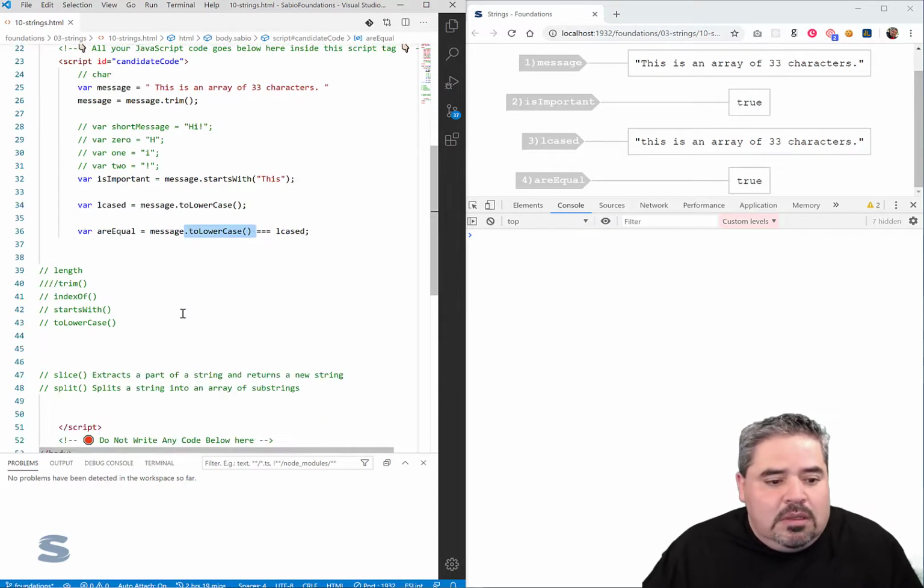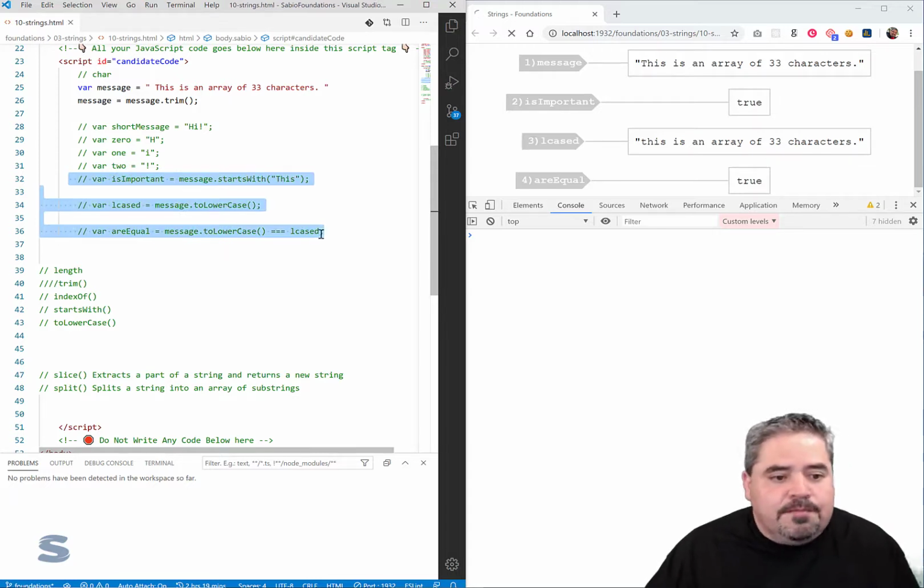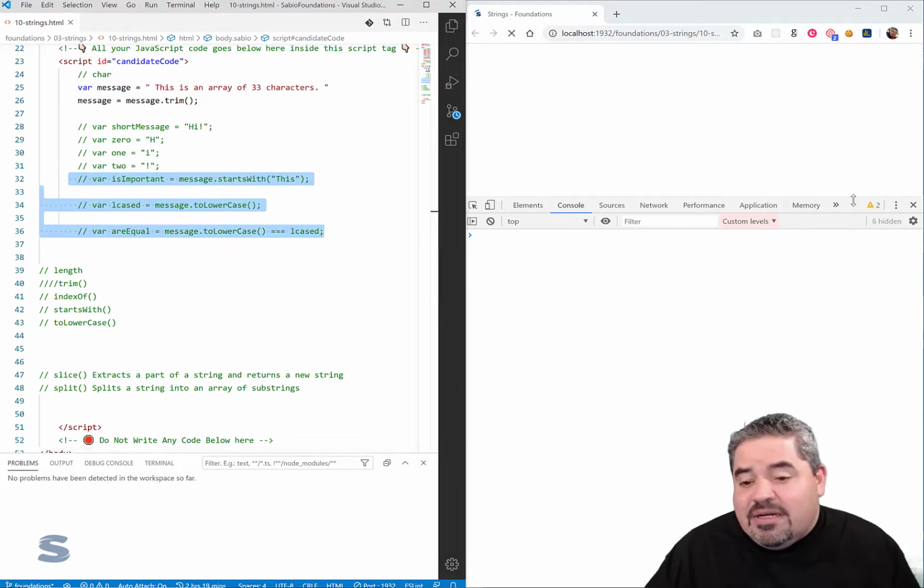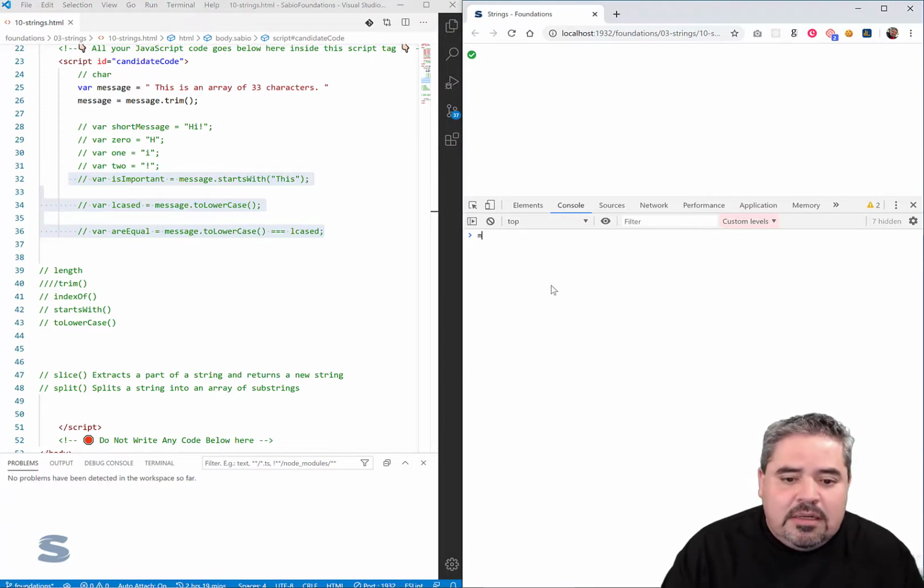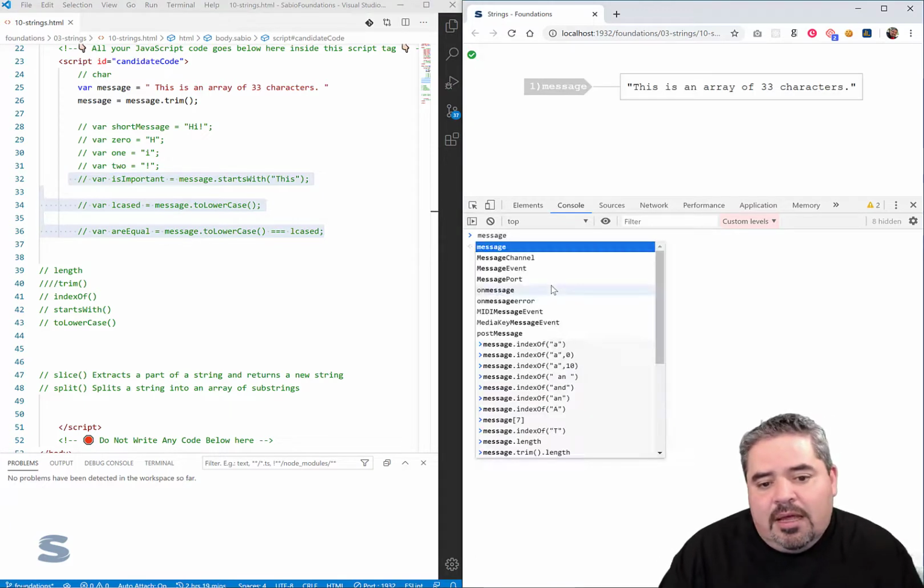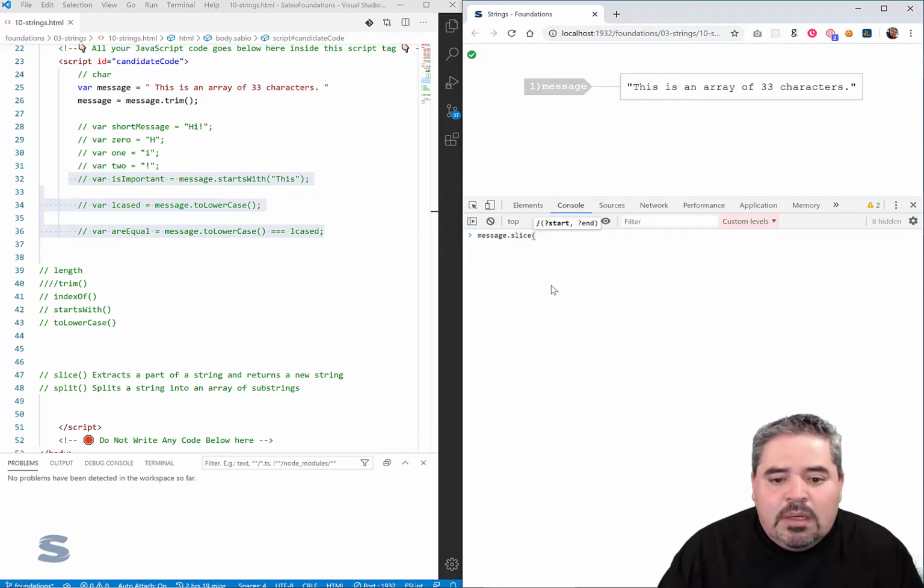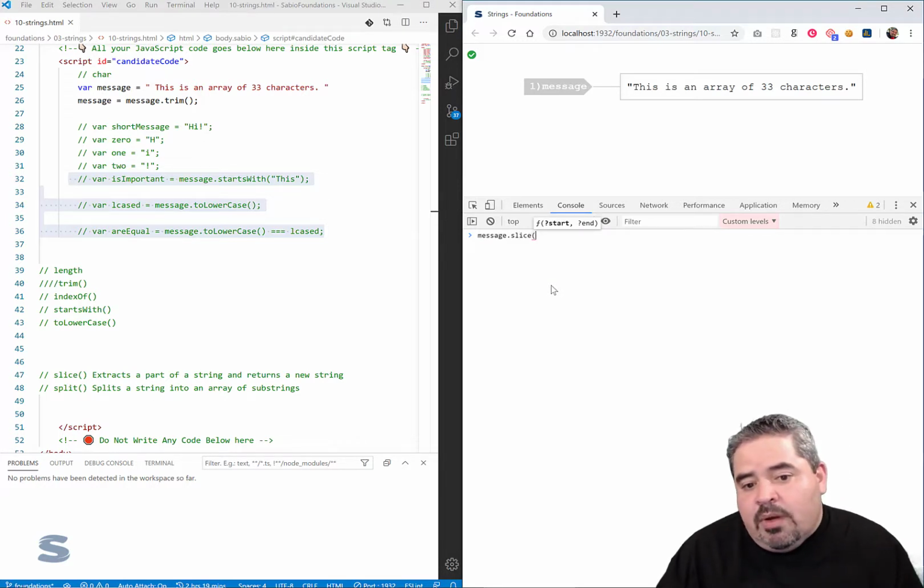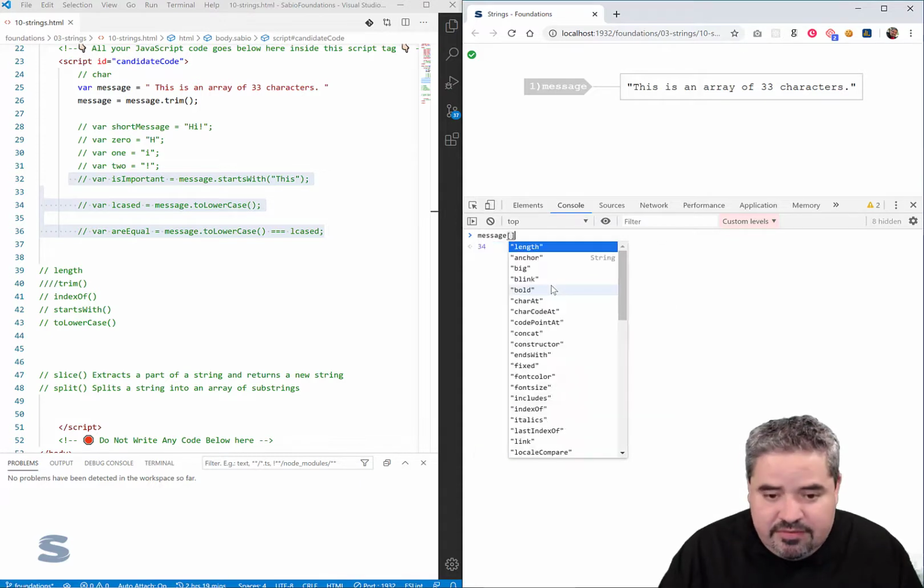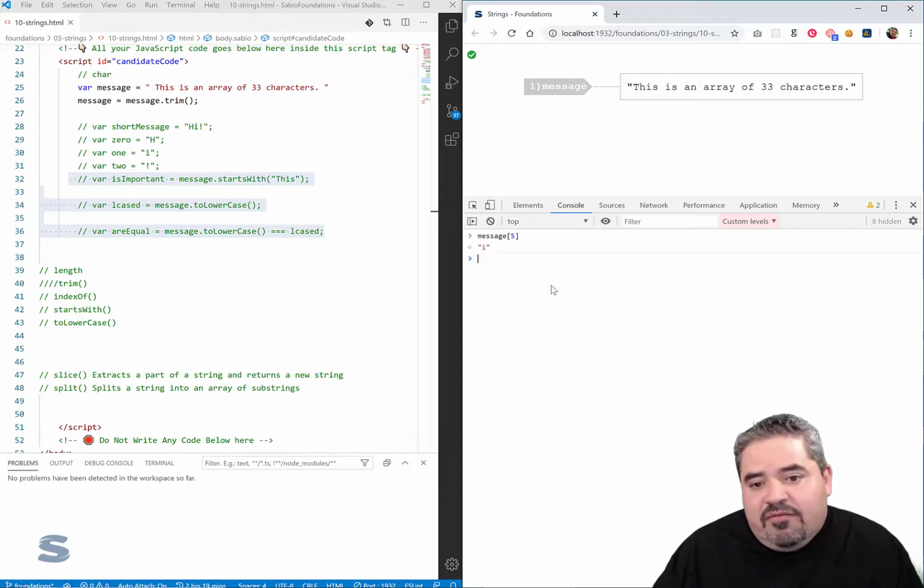All right, so let's move on now to something a little bit more. Okay, slice. It extracts a part of a string and returns a new string. So what's that? It's very similar to some of the topics that we discussed here. Let me write out message, and in message I want to slice it. And I say, you know what? I want to start at character 5. Actually, let's verify what's at character 5. Character 5 is the I for the "is". All right, so I want to start at character 4.